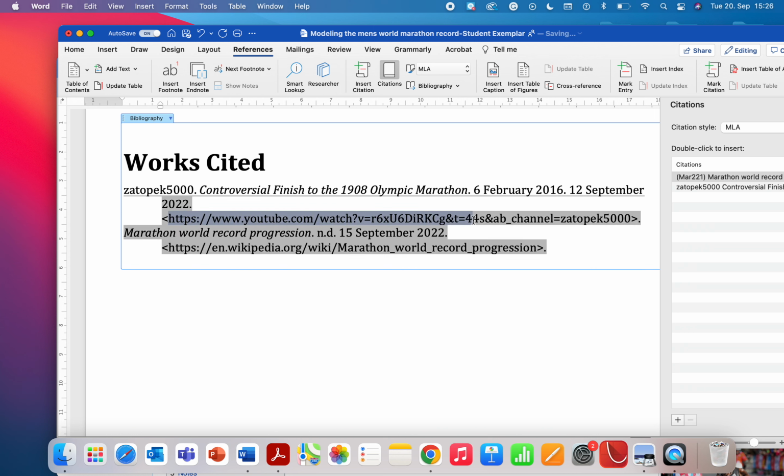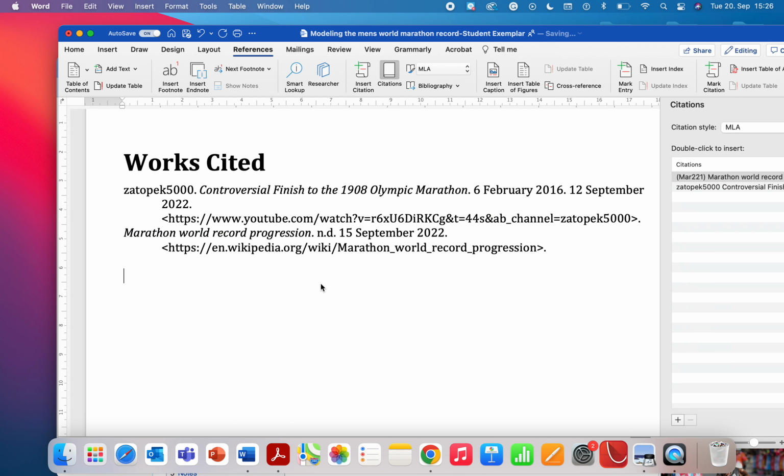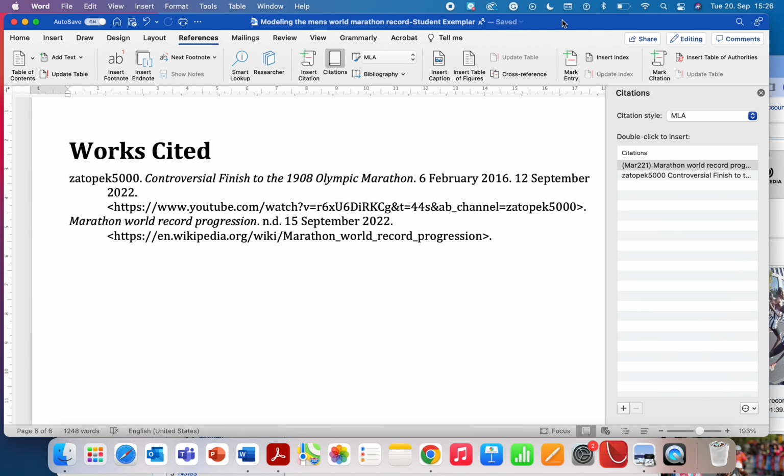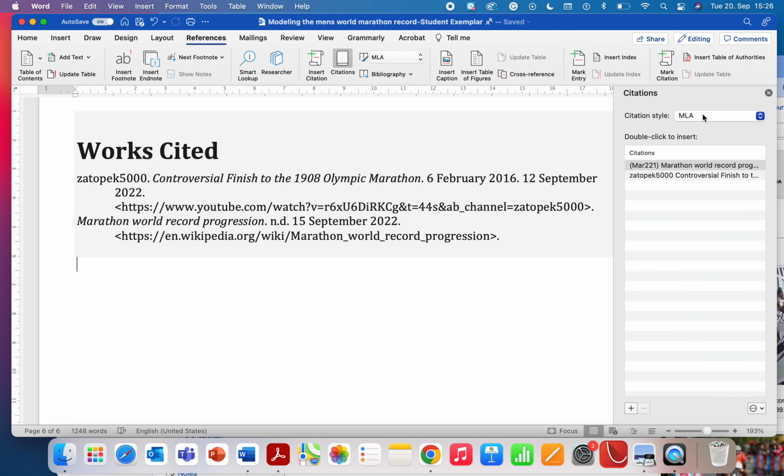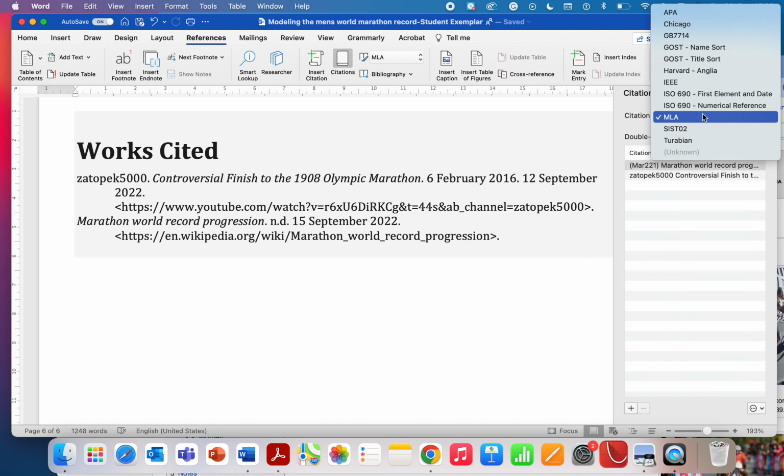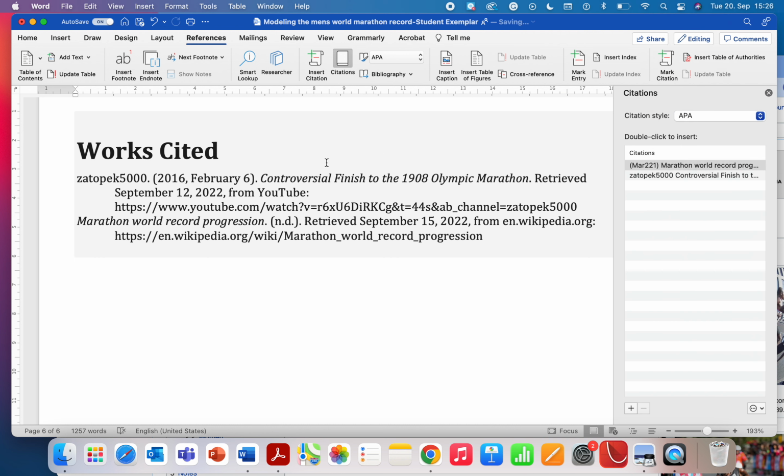And look, people could just go and copy this URL, and they could paste it into a web browser, and they'd be happy just to check whether my work is accurate. And then the final thing is the citation style. Mine defaulted to MLA. There are different types of referencing style. If we click on maybe the APA, you see not a lot happened that was different here.